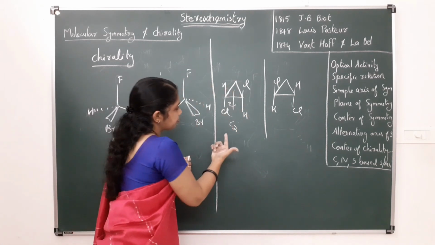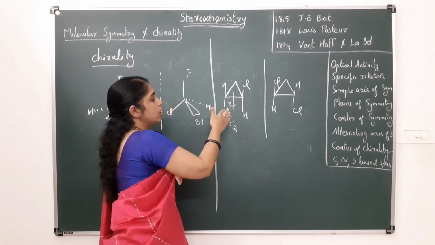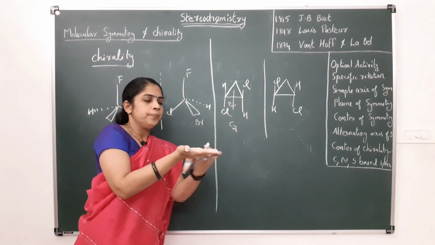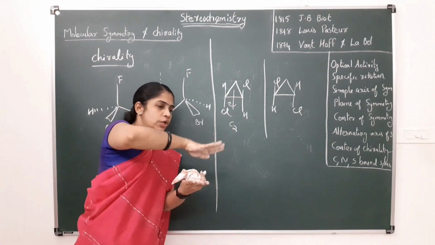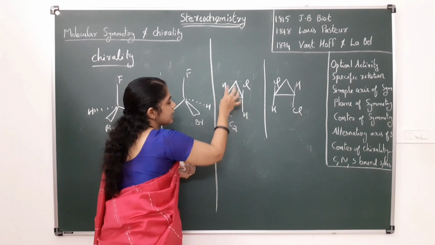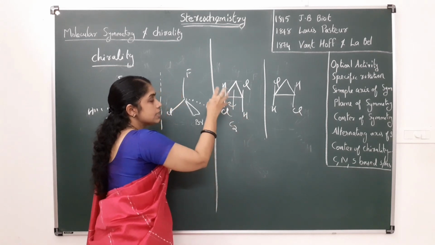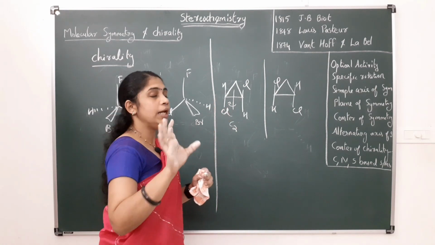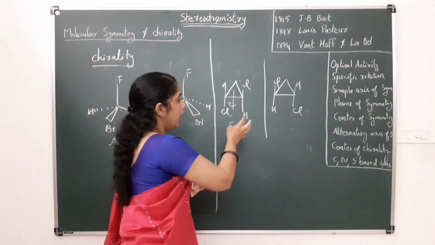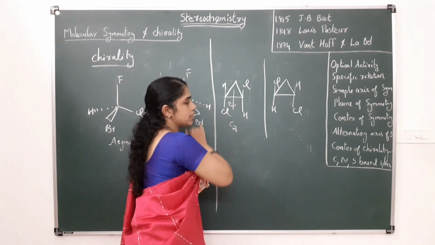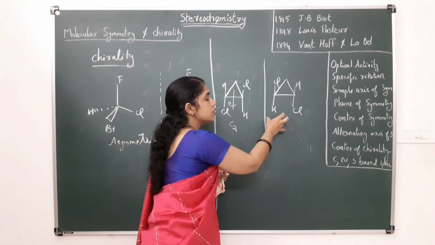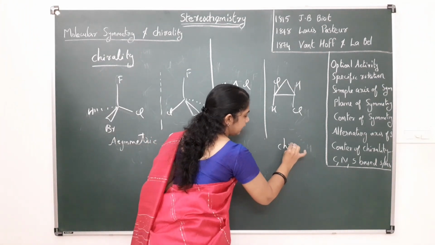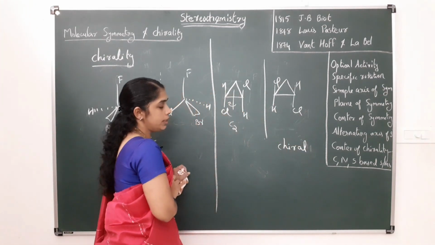And when we rotate this molecule through 180 degrees, what happens? Inversion. The chlorine above comes below. So inversion happens. This chlorine comes here and this hydrogen comes here. That means this molecule has a C2 axis of symmetry, but it does not have any plane of symmetry or center of symmetry. Even though it has this C2 axis, this molecule is not superimposable on its mirror image. So this molecule is chiral.